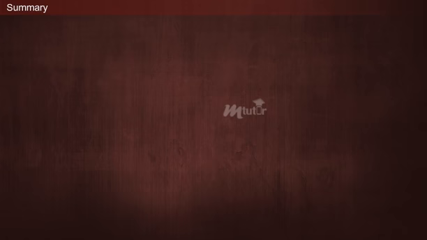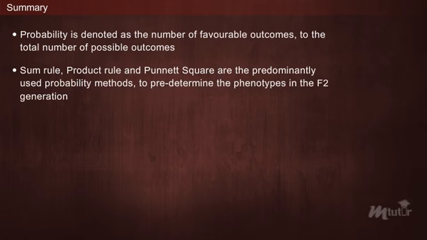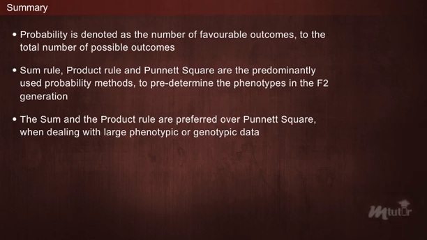Summary. Well, that has been an interesting lesson on the application of probability in genetics. Let us recall what we have learned so far. Probability is denoted as the number of favorable outcomes to the total number of possible outcomes. Sum rule, product rule, and Punnett square are the predominantly used probability methods to predetermine the phenotypes in the F2 generation. The sum and the product rule are preferred over Punnett square when dealing with large phenotypic or genotypic data.